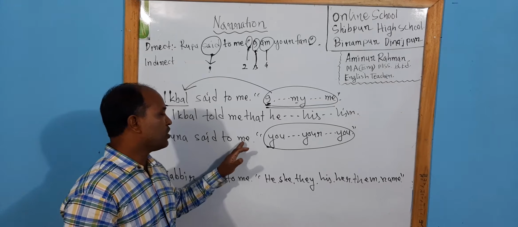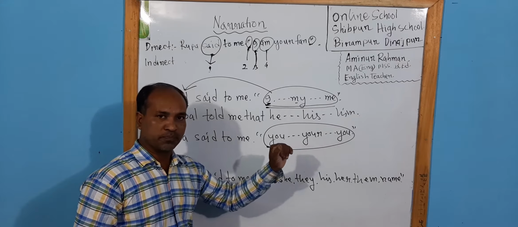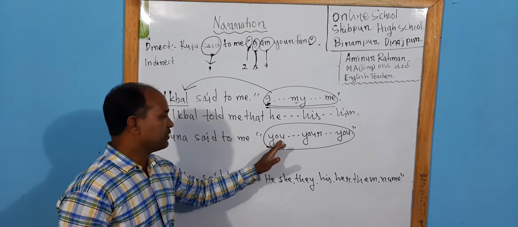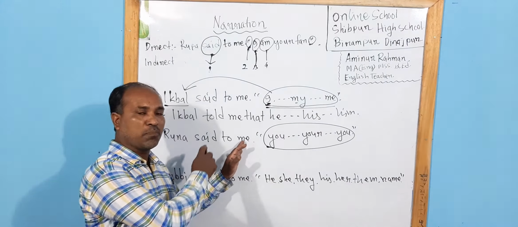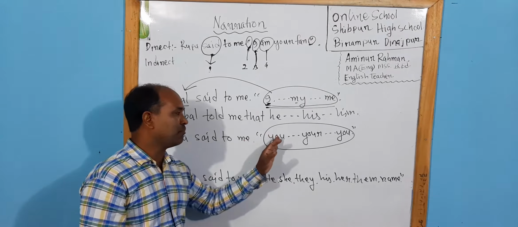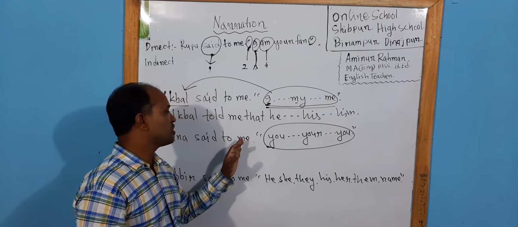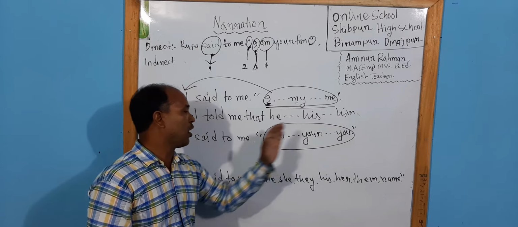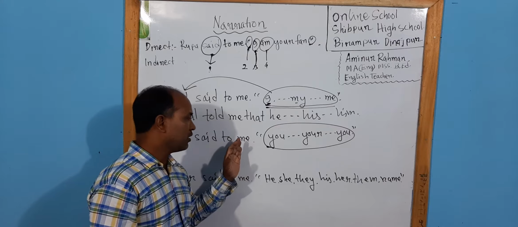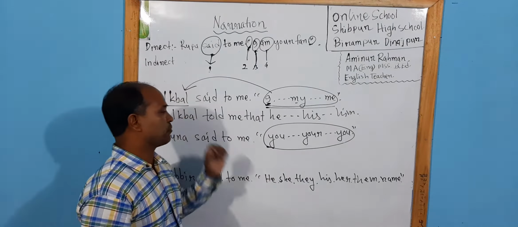The object of the reporting verb will come in the place of you, your, you. If it is subjective, the subjective form of the object will come in the place of you. If it is possessive, the possessive of the object will come here. If it is objective, the objective of the object will come here. This is the process.